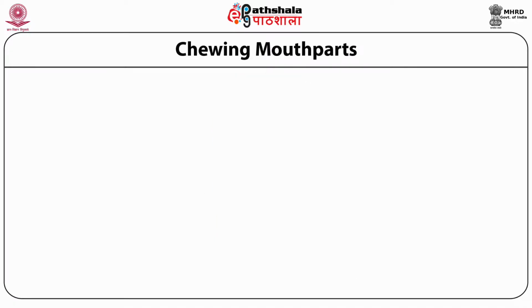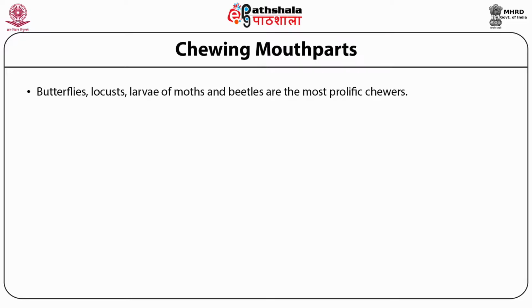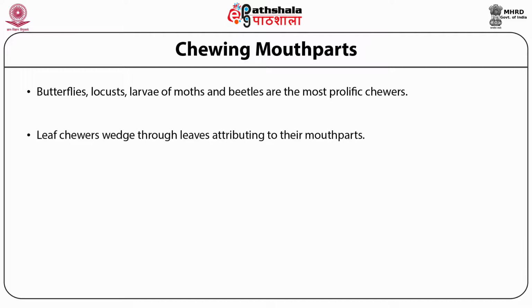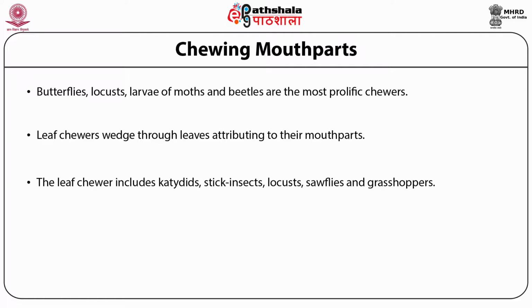Chewing mouthparts. Butterflies, locusts, and larvae of moths and beetles are the most prolific chewers. Leaf chewers cut through leaves owing to their mouthparts. The leaf chewers include katydids, stick insects, locusts, sawflies, and grasshoppers.